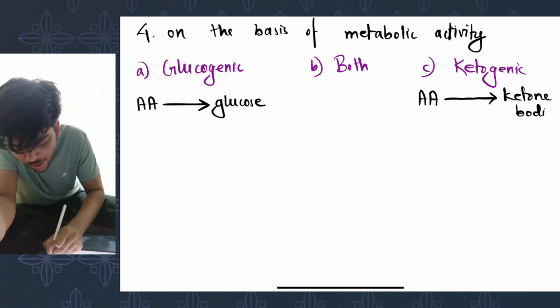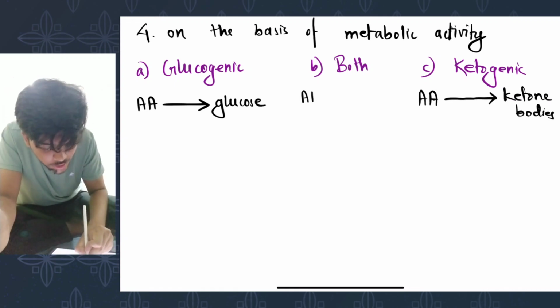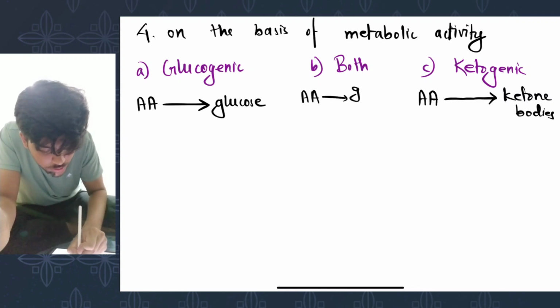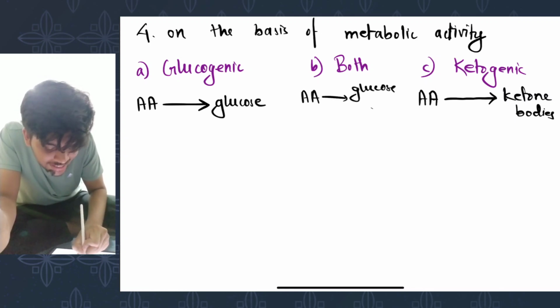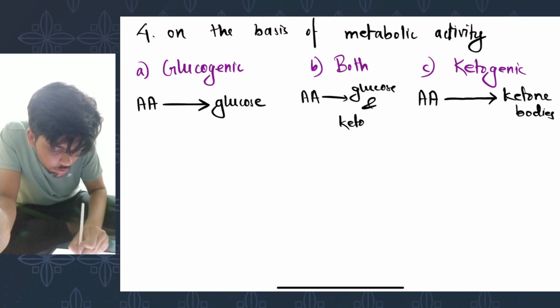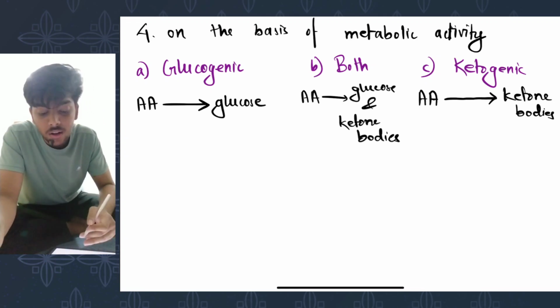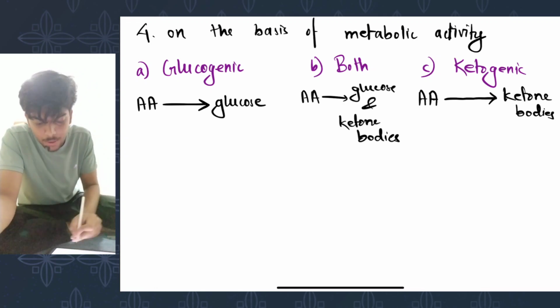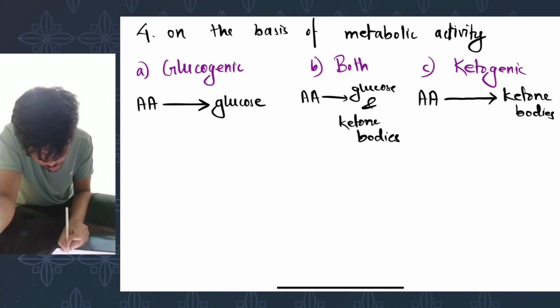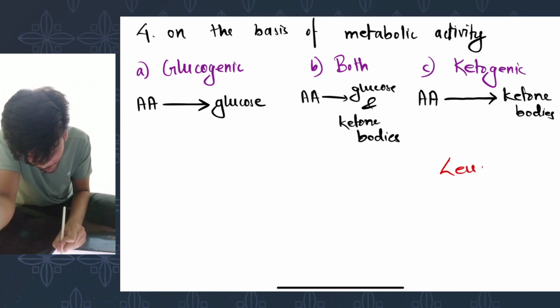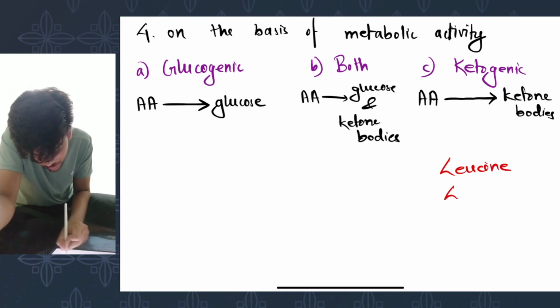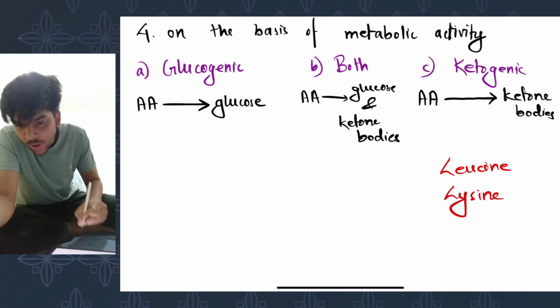However, there are few amino acids that are able to give both glucose and ketone bodies upon metabolism, and they are kept under both. So the examples are leucine and lysine are ketogenic amino acids.